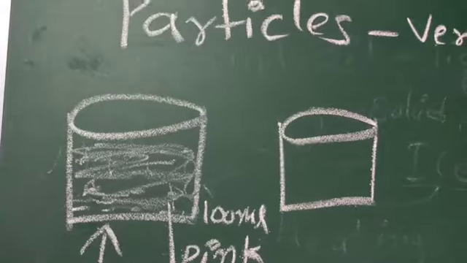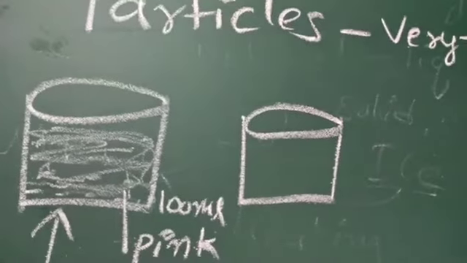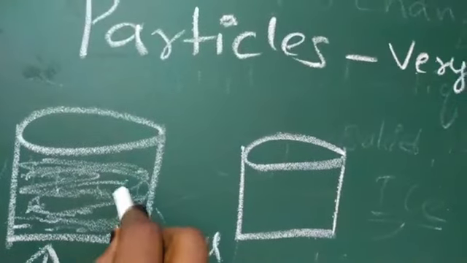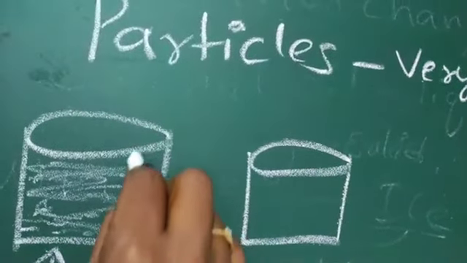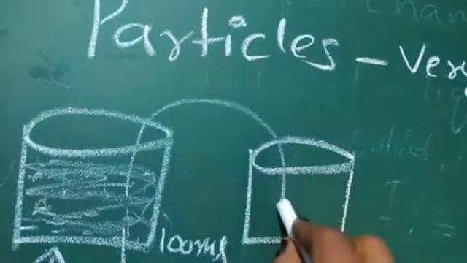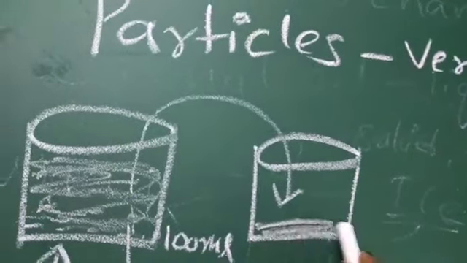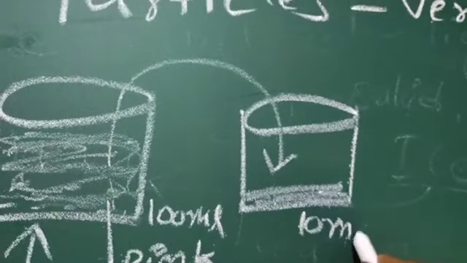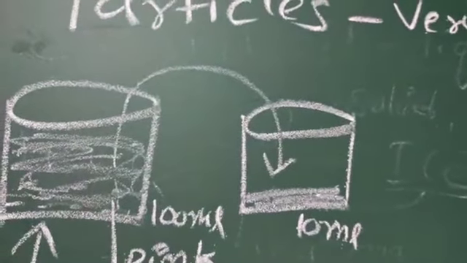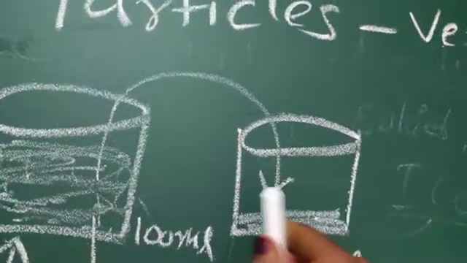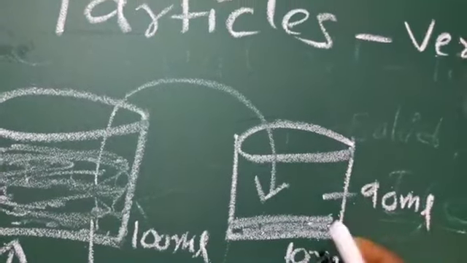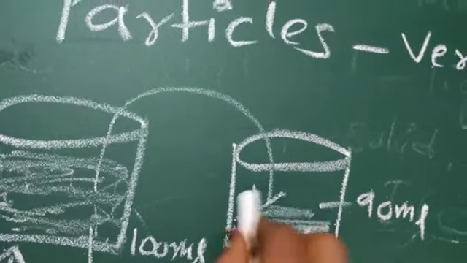From this, we take 10 ml and pour into this beaker. So, we pour 10 ml pink color water in this beaker, and now add 90 ml water, that is colorless water, in this.